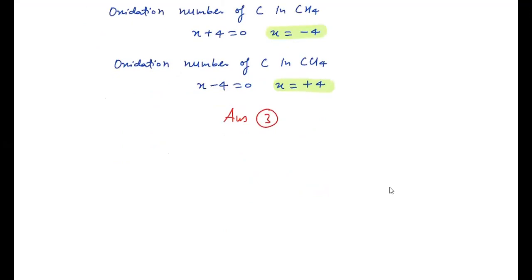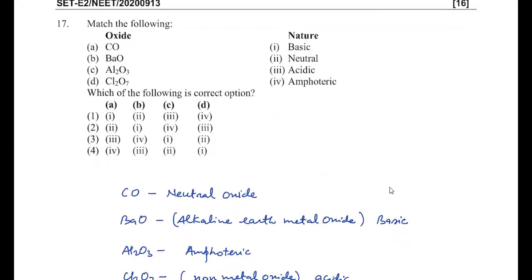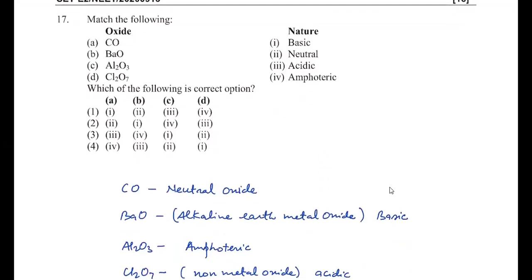Moving to the next question, question number 17. It says match the following. So you have to check carbon monoxide. We know four oxides are neutral: carbon monoxide, N2O, NO, and water. So carbon monoxide is a neutral oxide, so it is 2. Barium oxide is an alkaline earth metal oxide. Alkali metal and alkaline earth metal oxides are basic in nature, so we match it with the basic one. So it is the first one.